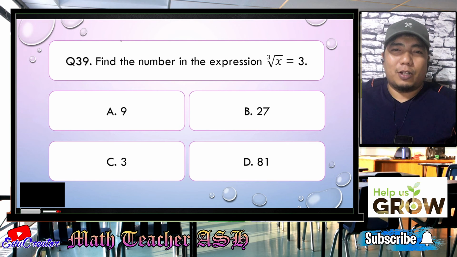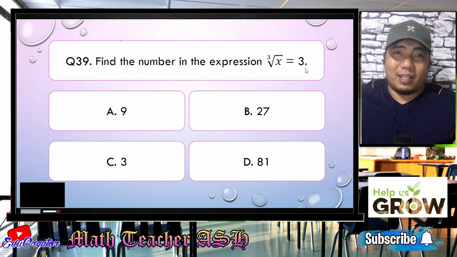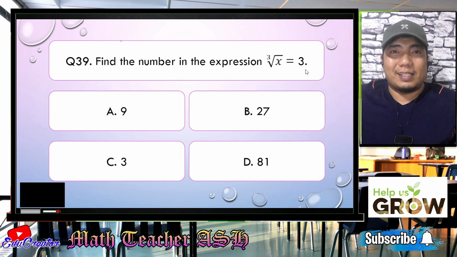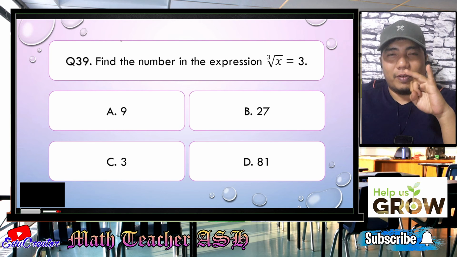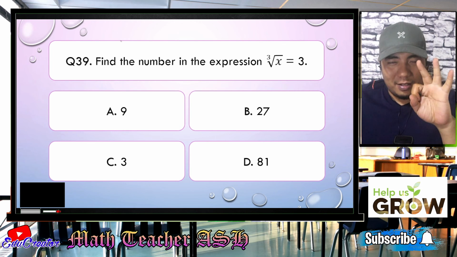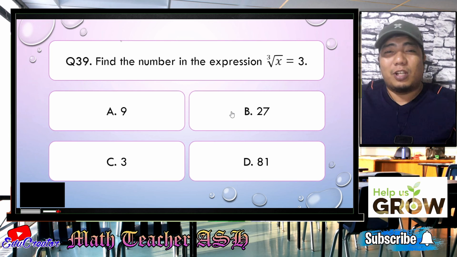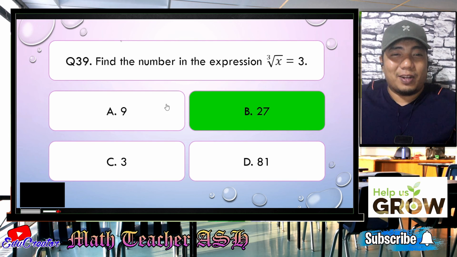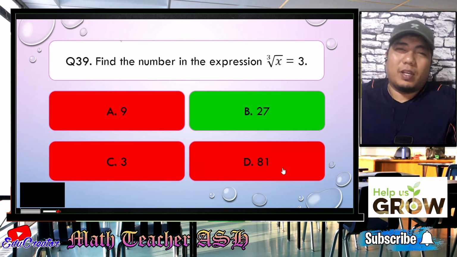All right, math learners. Now, the question here is that we will be finding a number when multiplied to itself 3 times because we are talking about cube, right? Cube root. When we multiply it 3 times, that is the answer. So what is that number? So 3 times 3, very good, that is 9. Another 3, 9 times 3, that is 27. So therefore, the correct answer is 27. All right. Easy, right? Very easy, my dear math learners.